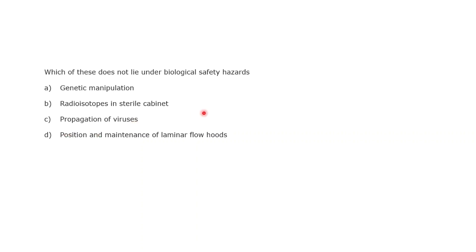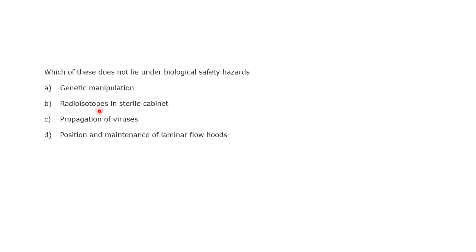Position and maintenance of laminar flow hood is a probable answer, because a laminar hood can be used in different BSLs, right? BSL1, BSL2, BSL3. So the maintenance and position of the laminar hood might be a probable answer.